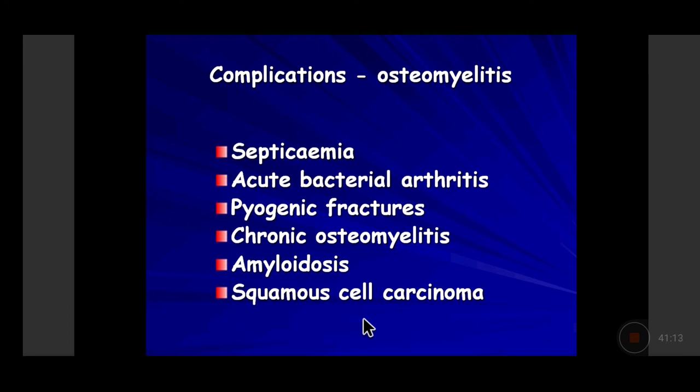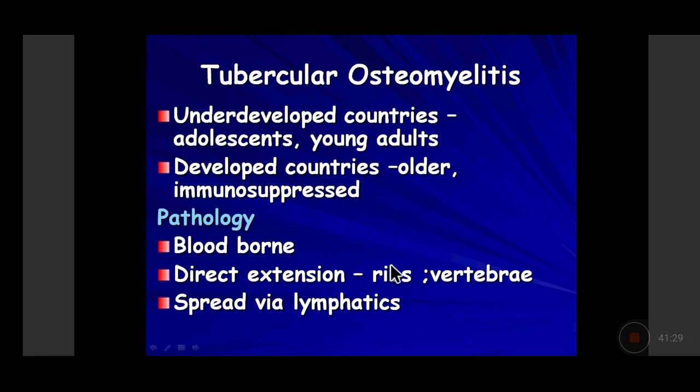So the complications of osteomyelitis include septicemia, acute bacterial arthritis, pathological fractures, chronic osteomyelitis, formation of secondary amyloidosis associated with AA amyloid, and occurrence of squamous cell carcinoma.